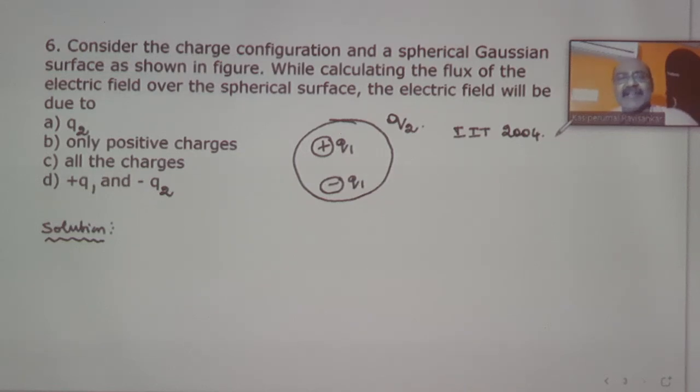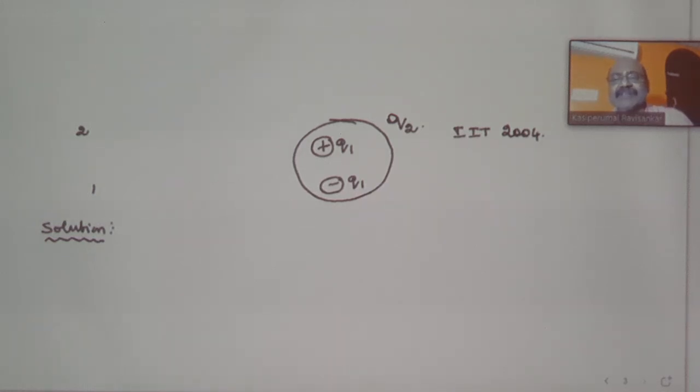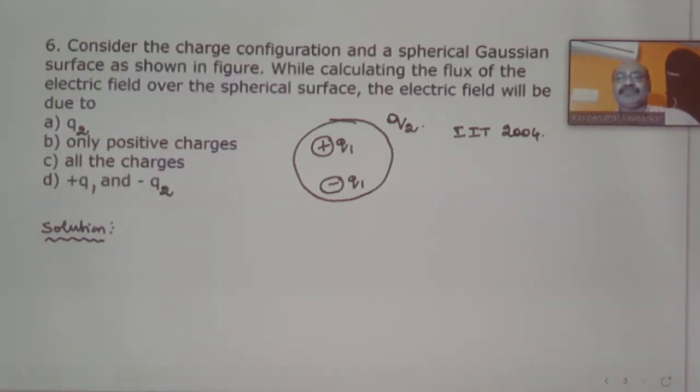Instead of this Q2, it is considered to be Q1. Okay. Consider the charge configuration and the spherical Gaussian surface as shown in the figure.